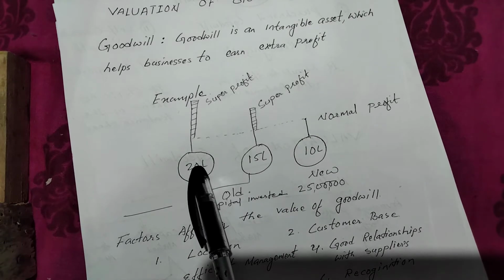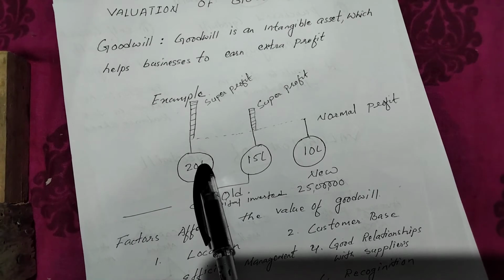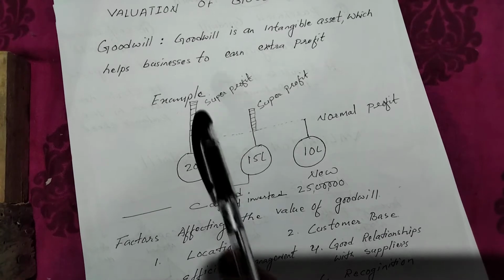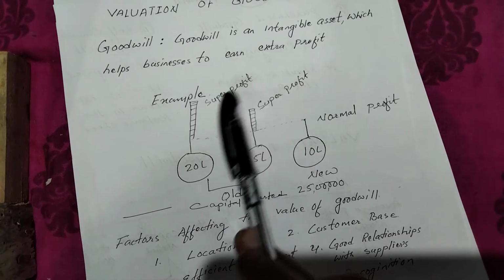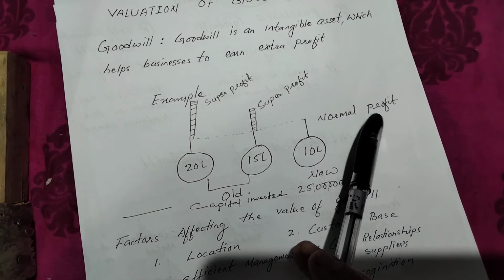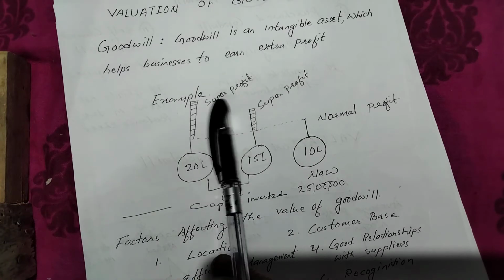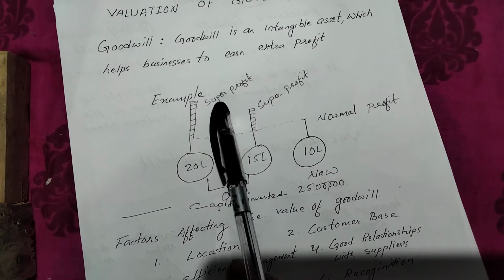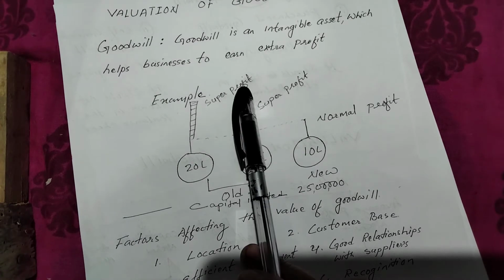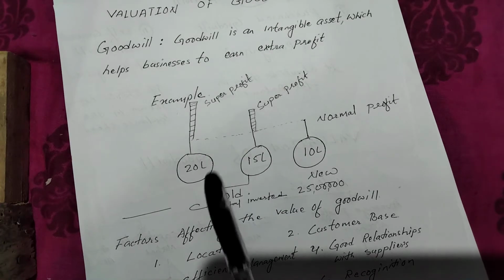How is that possible? It is possible because of the goodwill of this business. So this 10 lakh more than normal profit is super profit. Normal profit is 10 lakh, but it's earning 20 lakh. So this extra 10 lakh is super profit, possible because of the goodwill of this business.